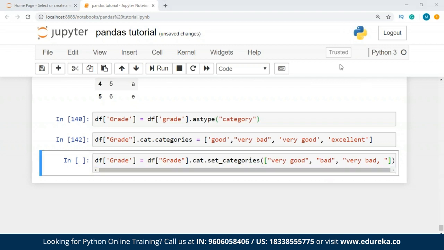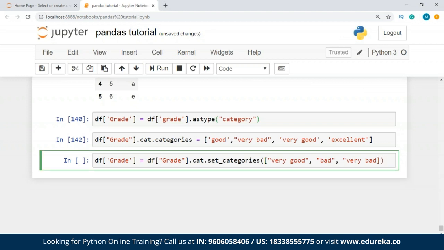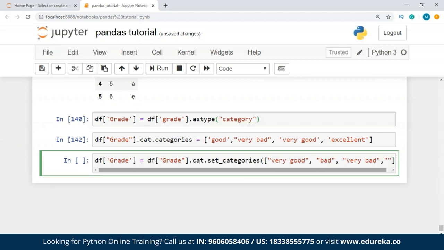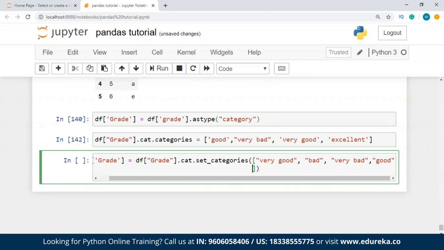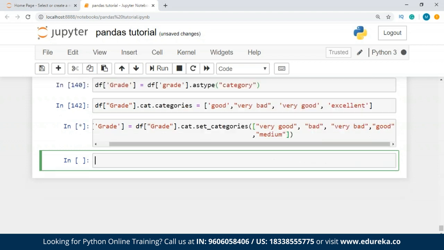Any sort of categories I have to give over here. So I'll just write very bad, good, and let's say medium. All right, so after this I have set the categories as well.